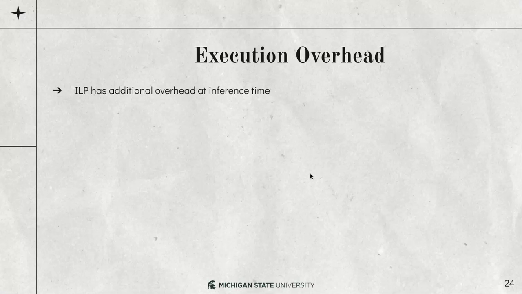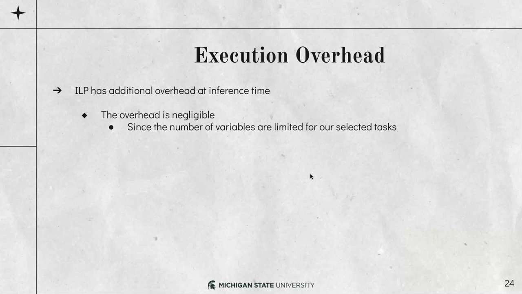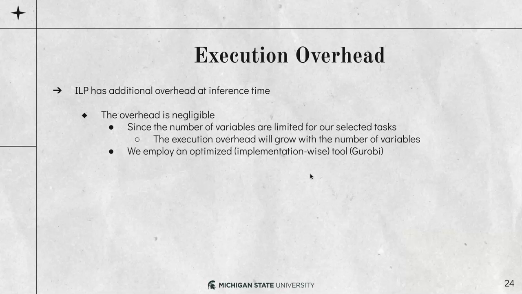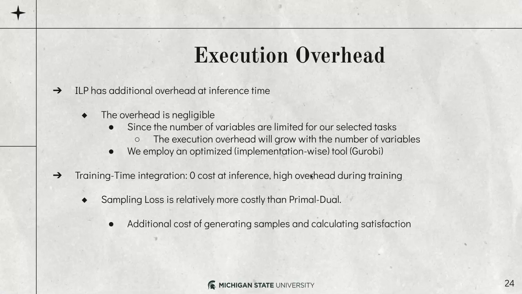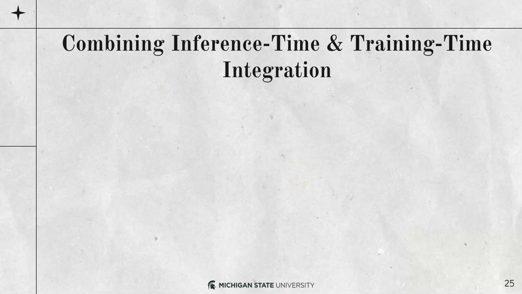What about the execution overhead? ILP is an inference time method, so it has an additional overhead at inference, but we have seen the overhead to be negligible because the number of variables for a selected task is really limited. However, the execution overhead will grow with the number of variables that you need for your task. Also, we used an implementation-wise optimized tool to implement ILP, which contributes to that negligible overhead. For train time integration, we have zero cost at inference, but high overhead during training. We have also seen that sampling is relatively more costly than primal dual because it has an additional cost of generating the samples and calculating the satisfaction.